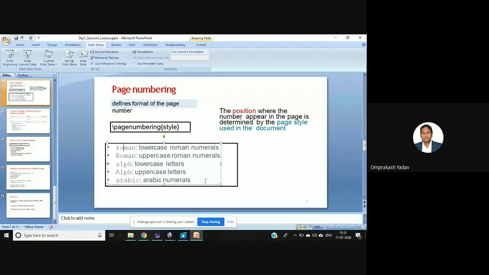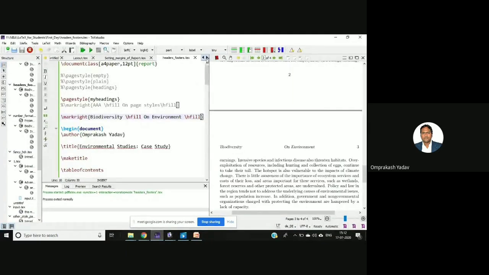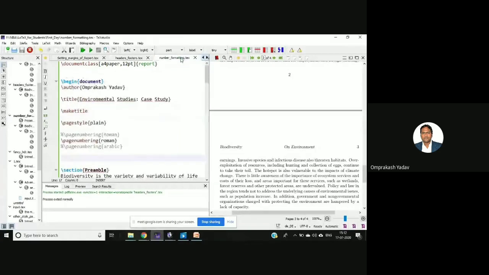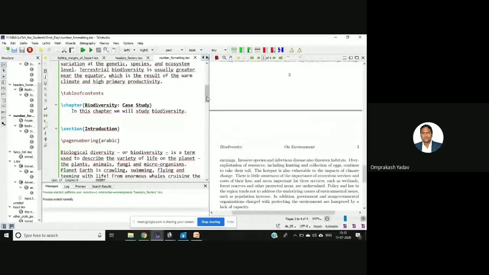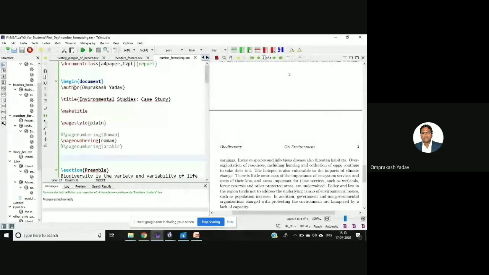So now let's see the practice session. Okay. Again, the same document. I'm not changing anything, right? So it's the same document. I'll run it once.